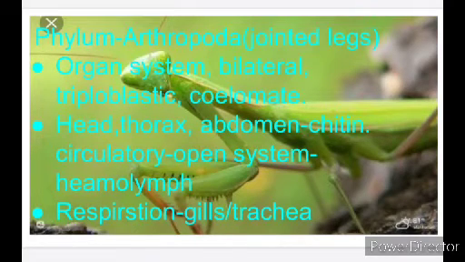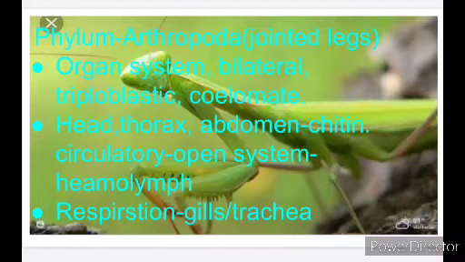Hemo means blood, and lymph we know as lymph vessels, lymph material, fluid material. So these are mingled in the circulatory system. It doesn't have any blood vessels, and the circulatory system is open type. Open type means the blood circulates throughout the body without blood vessels.